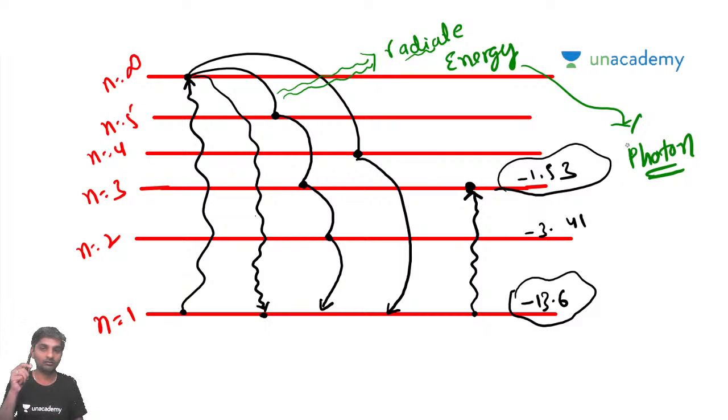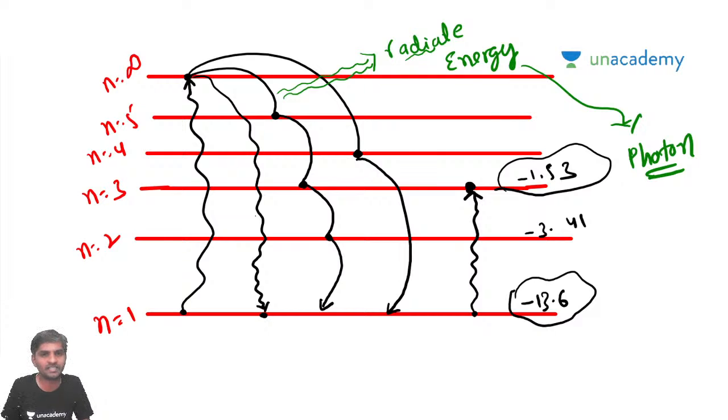There is something called photon, not proton. Proton is different and photon is different. The energy which is radiated by the electron when it is moving from a higher energy level to a lower energy level is nothing but a photon. This point you need to remember, right?